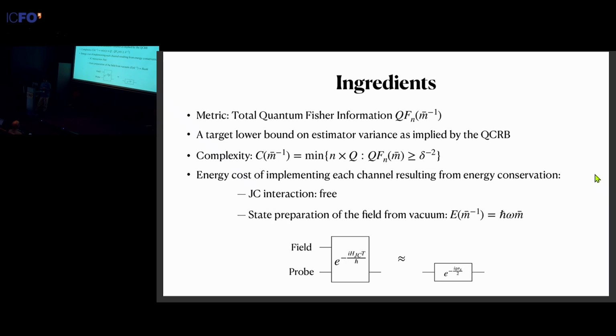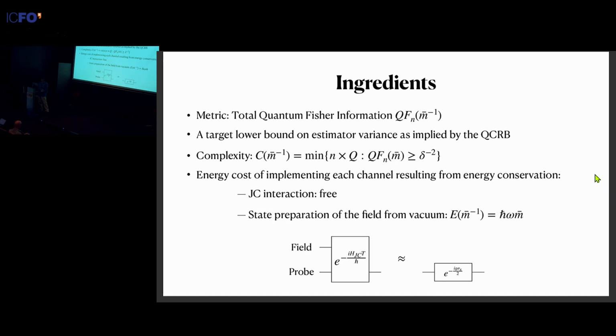So for this, we resort to the interpretation of the energy cost from a conservation perspective. Pictorially speaking, what's happening for each gate is that we couple the probe at this time with the field. They go through these Jaynes-Cummings interactions together, and by the end, we toss the field away, and the output probe is taken as the input probe for the next gate. So in this perspective, the JC interaction itself is a free evolution. You just let the field and probe do whatever they want. So all the energy cost from this conservation perspective is the energy we need to prepare this field.